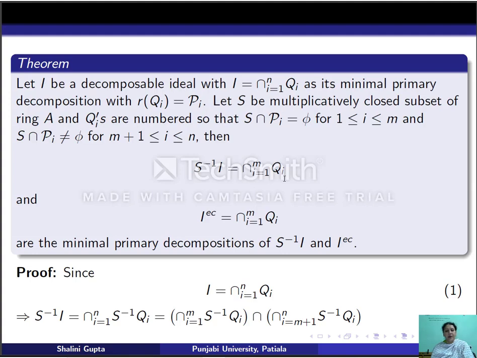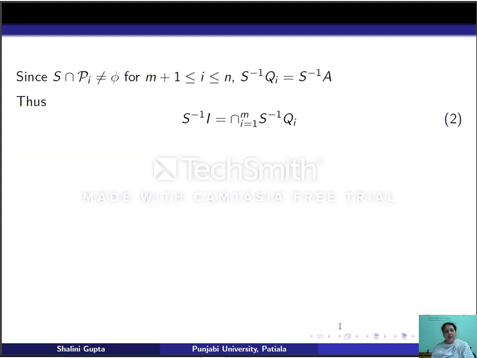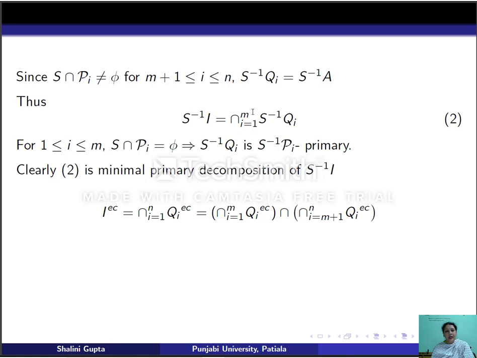So let us prove it. Now I is equal to the intersection, i equal to 1 to n, of Qi. Applying S inverse on both sides, we get that S inverse I is the intersection of S inverse Qi. Now breaking this intersection into two parts, first take the intersection of m of these, and then take the intersection of the remaining ones. Since for these i's Pi intersection S is non-empty, S inverse Qi will be S inverse A. So we are just left with S inverse I equal to the intersection of S inverse Qi, i going from 1 to m.